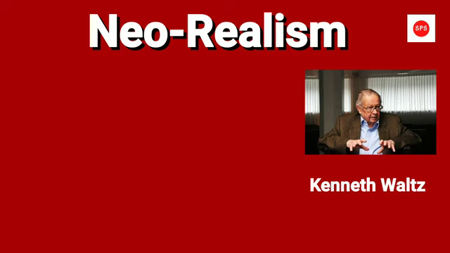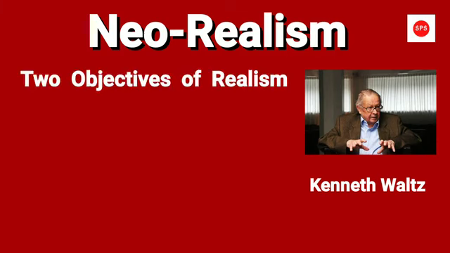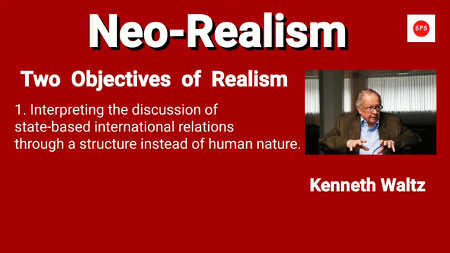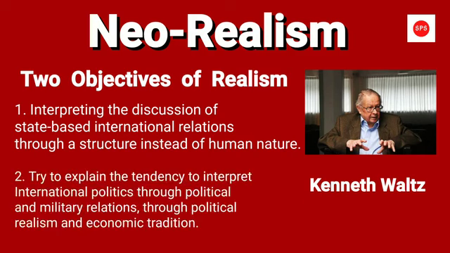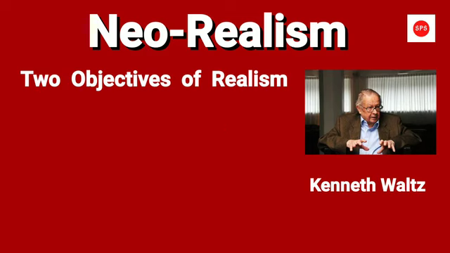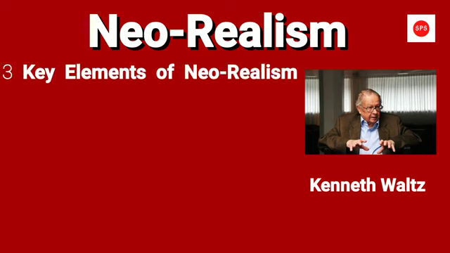There are mainly two objectives of neorealism. Firstly, interpreting state-based international relations through a structure instead of human nature. That is why this theory is also called the structural theory of realism. Secondly, it tries to explain the tendency to interpret international politics through political and military relations, through political realism and economic tradition. To understand international relations from a structural point of view, Waltz gives three key elements of neorealism.